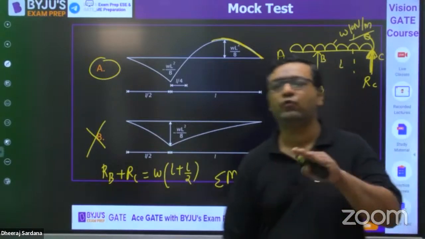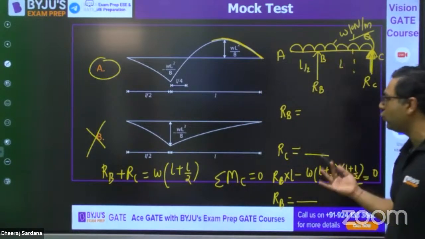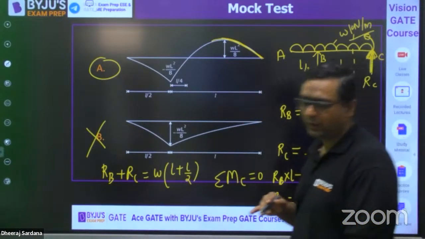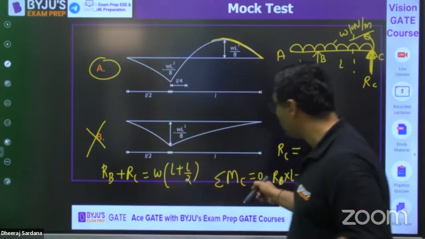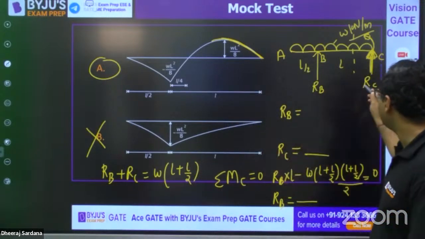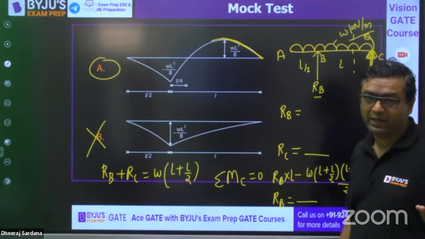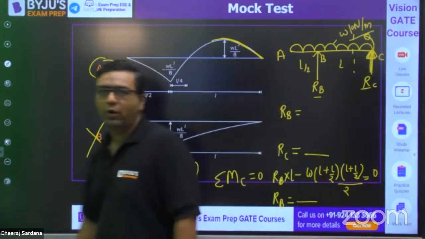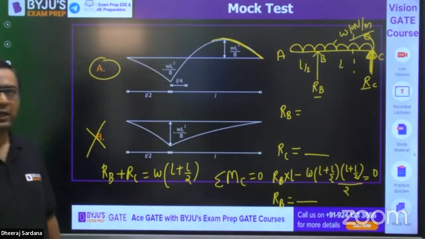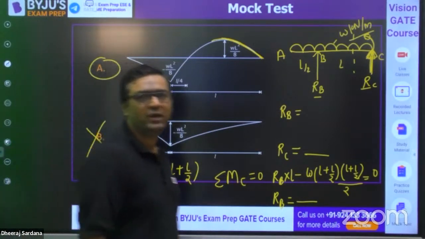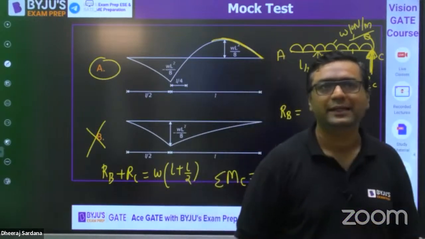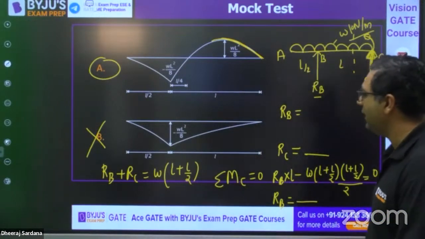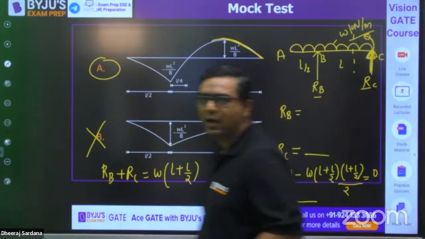So we need not go for the complete calculation. Just by the support reaction, you can get an idea. But you have to calculate the support reaction because you don't know whether they both are positive or negative. If it is coming negative, then you have to go like that as well. So that is the point which you need to take care of. Is it clear for everyone? Please tell me that A is correct. Does any student have any doubt?